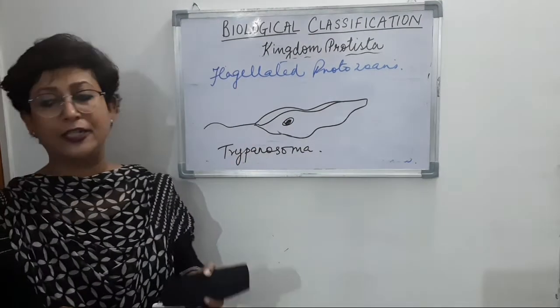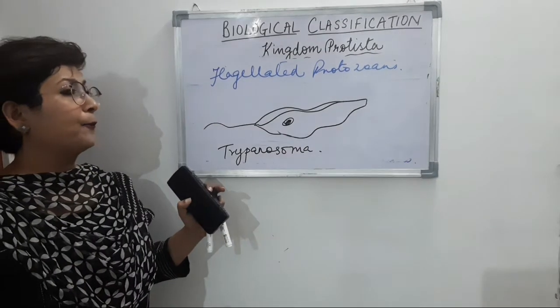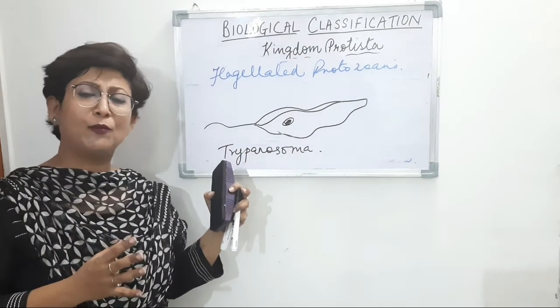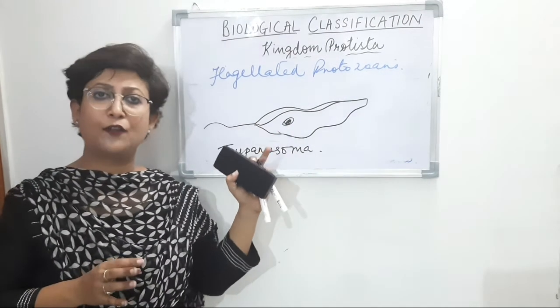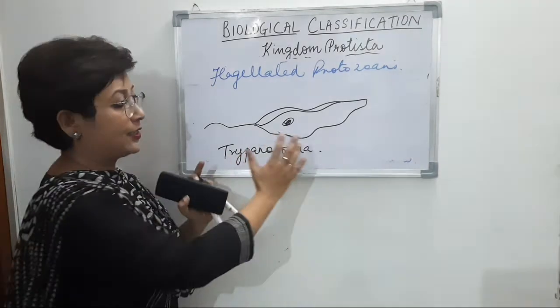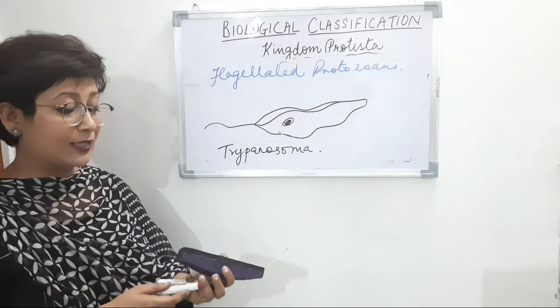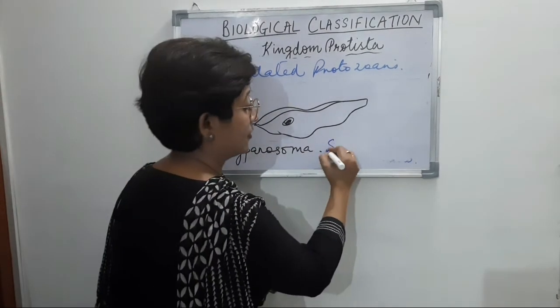So one of the flagellated protozoans is trypanosoma. They are parasitic organisms. Some of the organisms belonging to flagellated protozoans are free living also, but trypanosoma are parasitic organisms, and they cause the disease sleeping sickness.